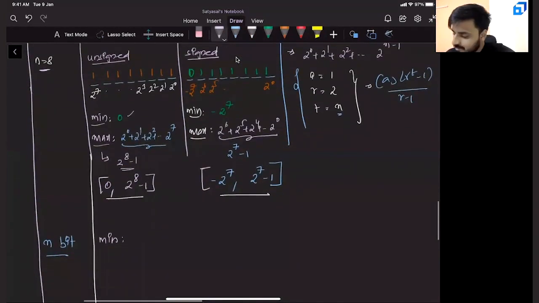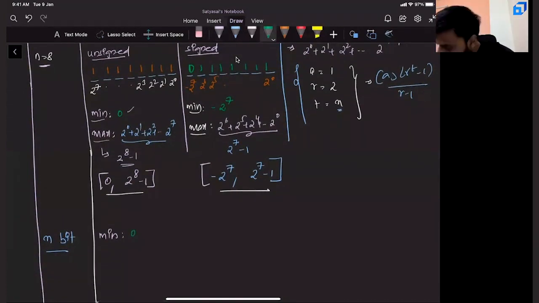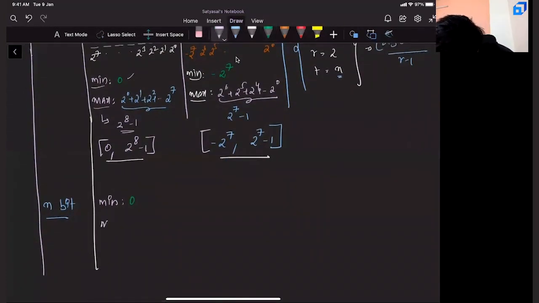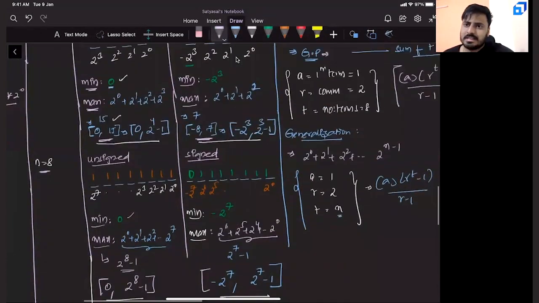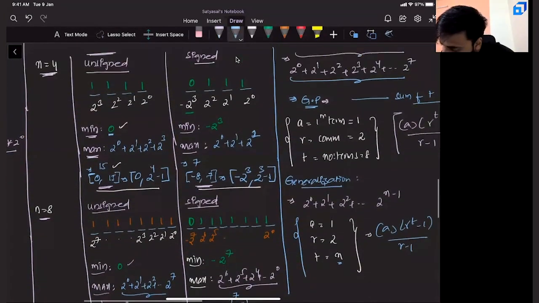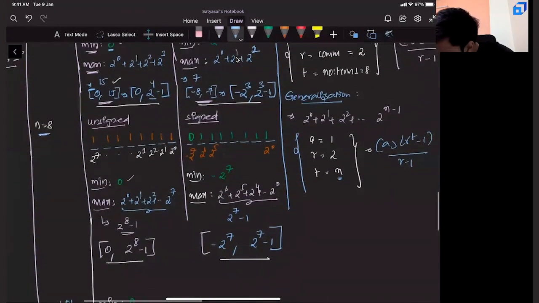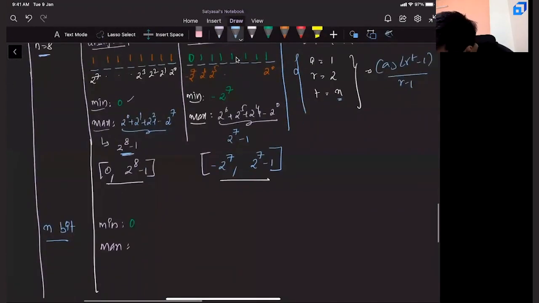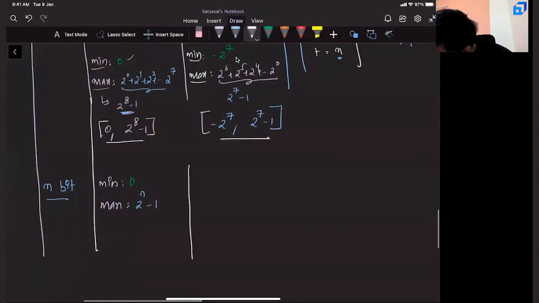For n-bit unsigned, it is 0. Correct. Can you tell me the maximum number? If it is 4, you have 2 power 4 minus 1. If it is 8, you have 2 power 8 minus 1. If it is n, you will have 2 power n minus 1. That's it. This is when it comes to unsigned.